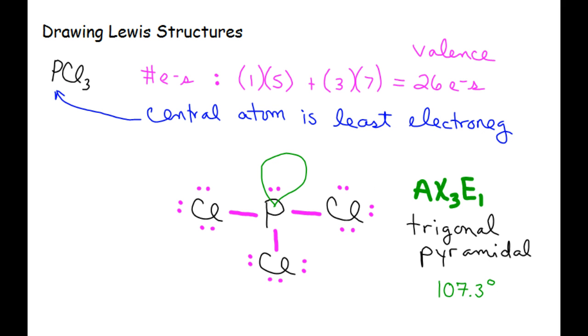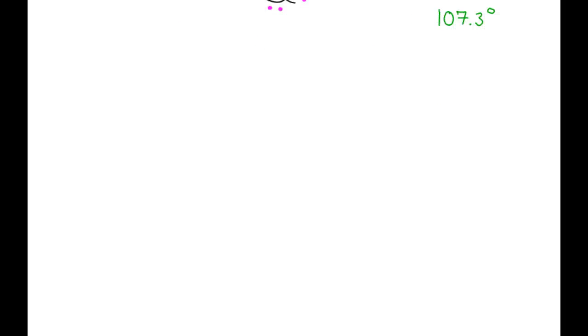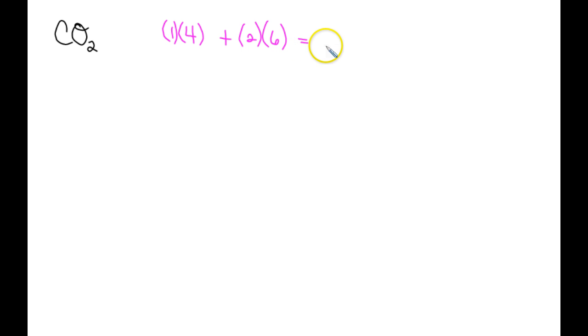Good stuff. Let's do another one. For our next structure, we're going to do something that's going to require multiple bonds. Good old carbon dioxide. So carbon has 4, but there's only 1 of it. There are 2 oxygens, and each oxygen is bringing 6 valence electrons to the table. So 12 and 4 gives us 16.